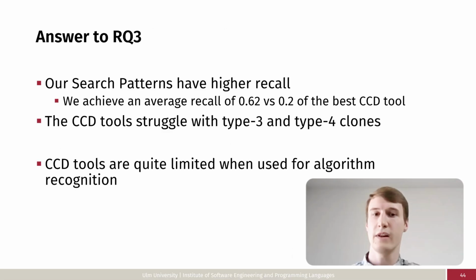Our results show that our search patterns have a higher recall: we achieve a recall of 0.62 versus only 0.2 for the best code clone detection tools. The code clone detection tools struggle especially with type 3 and type 4 clones because they're harder to detect. And this means that code clone detection tools would be quite limited when used for algorithm recognition.